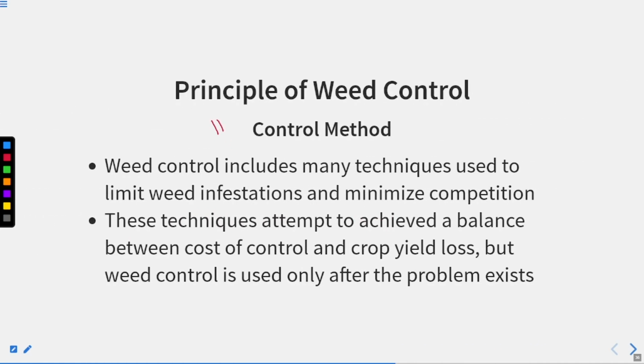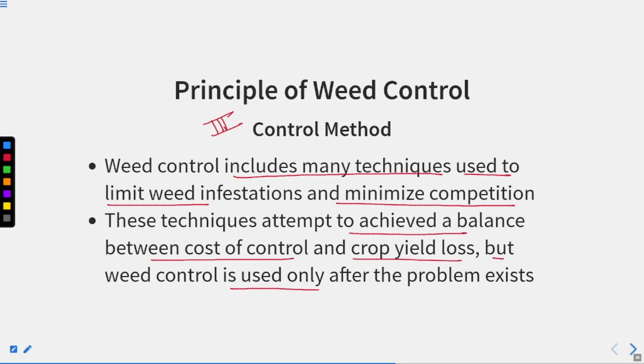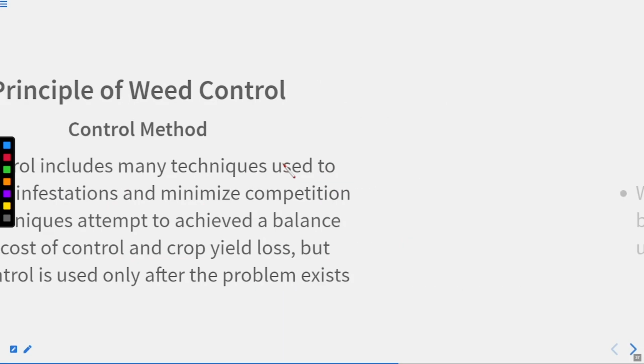Now the third type is the control method. Weed control includes many techniques used to limit weed infestation and minimize competition. This technique attempts to achieve a balance between the cost of control and crop yield loss. But weed control is used only after the problem exists. So now we have a problem of weeds. What can we do? We can follow the control method at that time. If you have missed out the preventive method or the eradication method, then you can follow the control method.